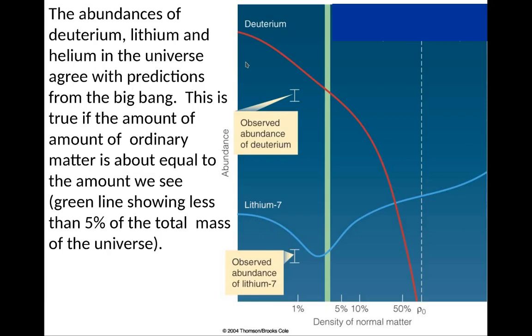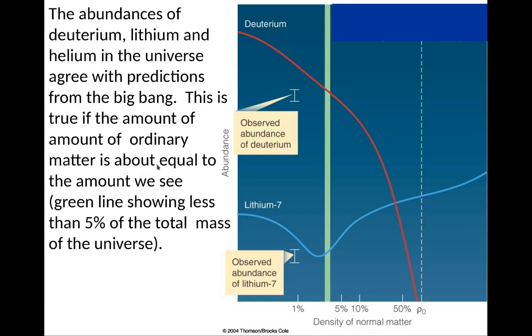So for instance, the amount of deuterium and lithium depends on the amount of normal matter in the universe. If the density of normal matter was much, much higher than what is observed, then we would not observe any deuterium in the universe, and we would observe a lot more lithium. But what we do observe is this amount of lithium and this amount of deuterium, which falls right in the middle of a density of normal matter relative to the total density in the universe of roughly 4% or so.